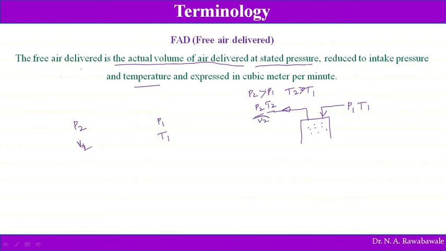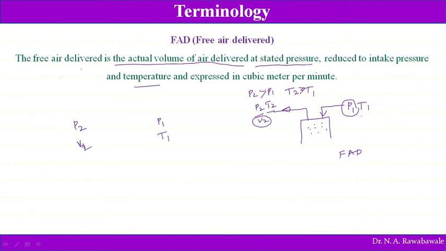So this air is allowed to reduce its pressure to inlet pressure. This air having volume V2, pressure P2, temperature T2 is allowed to have the initial intake pressure and temperature. So its pressure is reduced to P1 and temperature T1, and then the volume of air is measured, and that volume of air is known as free air delivered. Free air delivery, is it clear?